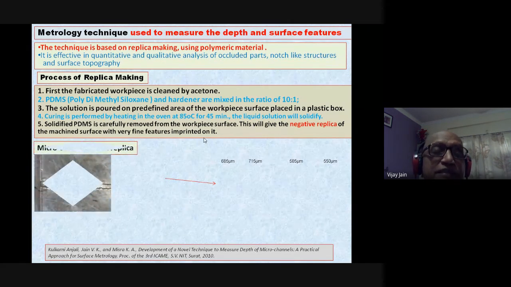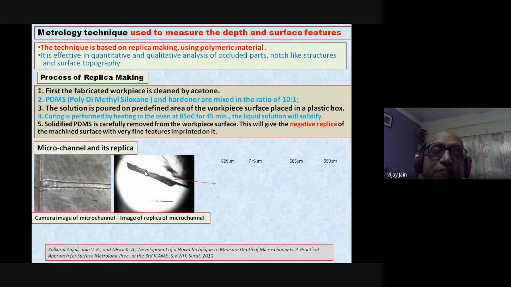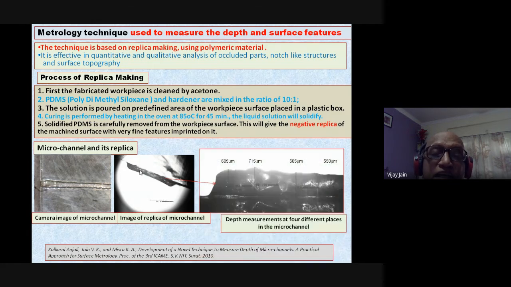So you can see here, this is the micro channel that was produced over here, and this is the replica of this micro channel produced on the PDMS. And if you enlarge this replica, you will see this clearly shows variation in the depth of the channel that has been created. You can also measure the width at different points, height at different points, and total length.